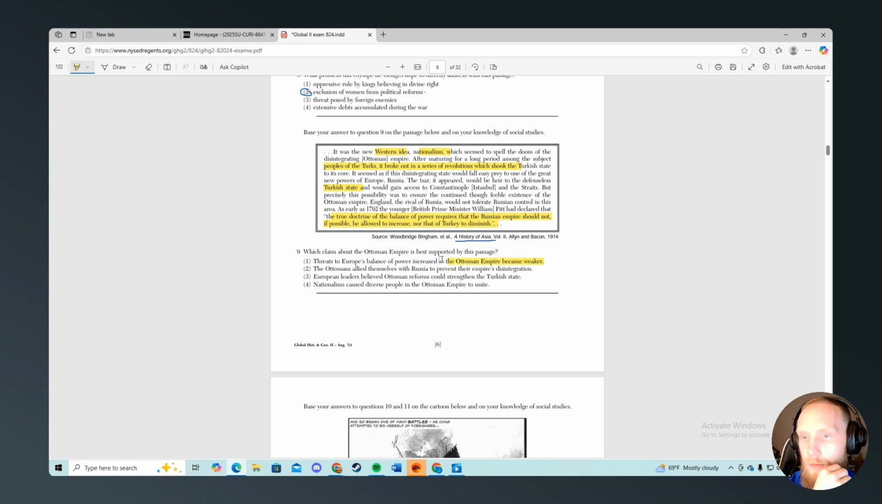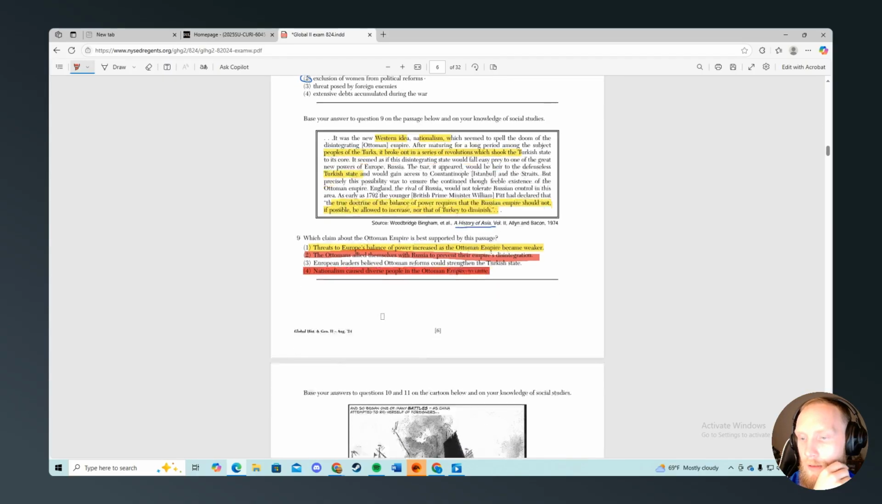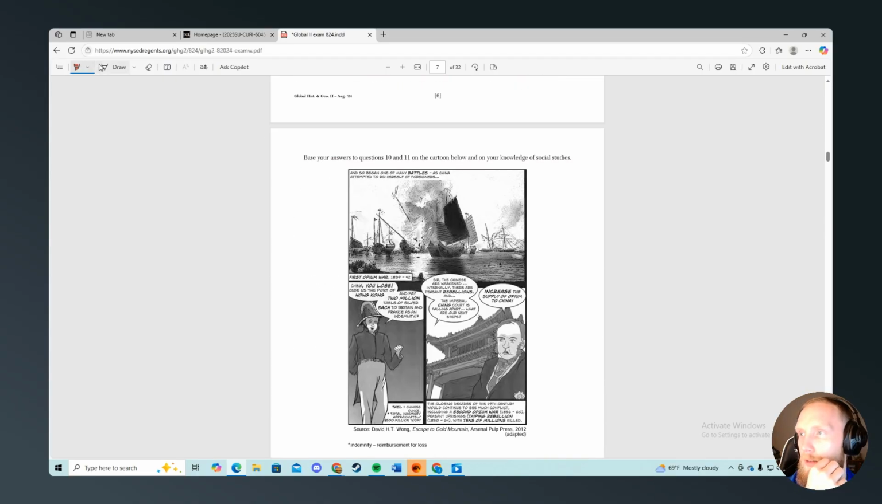I would say it's this one, because it's not this one. There's nothing about that in there. European leaders believed Ottoman reforms could strengthen the Turkish state. Ottoman Empire, English rule would not tolerate. Yeah, it's not that. It's going to be number one. There's also nothing about uniting in this. Alright, next one. Woo, another little comic here.